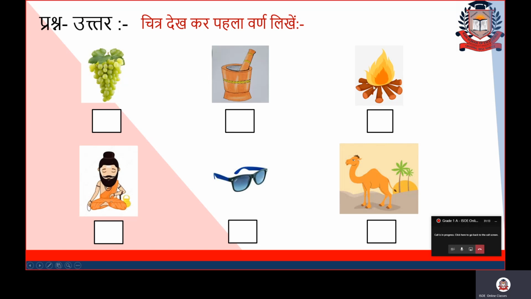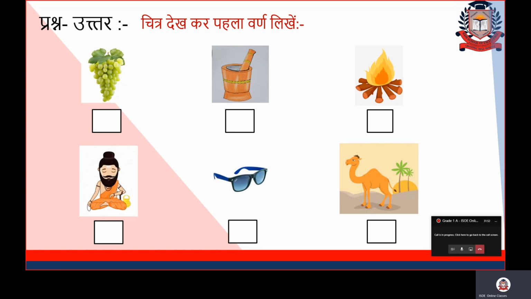Next is the picture of fire, right? Fire is called Ag. So the first letter in Ag is, it is very simple and interesting, which letter will come here? Yes, A varan will come. So all of you will write A here. That's it. That will make all these topics interesting and easy for all of you to understand. There are a lot of pictures, coloring part, drawing part, and learning the letters also. Hope you are understanding all these topics.